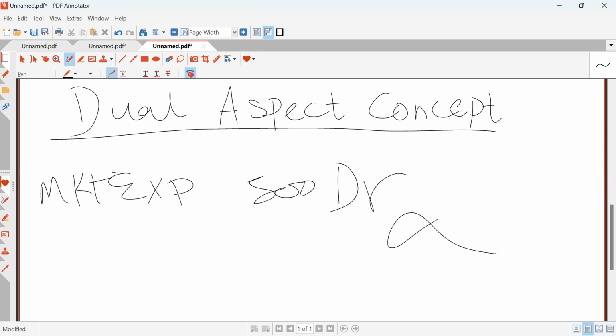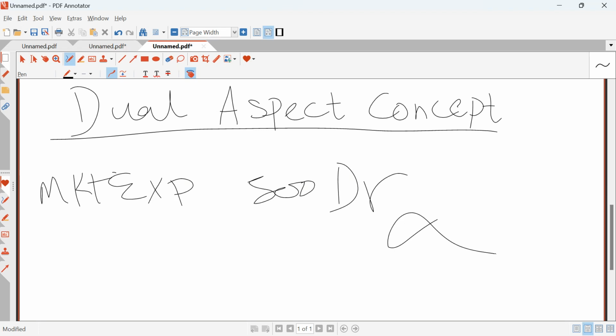That's wrong because it will go against the dual aspect concept, as the dual aspect concept states that for every debit transaction there is a credit entry. If I write anything on debit, then I must write something on the credit side, and both sides should balance. So that's why we do double entries, and for every debit transaction we also record it on the credit side.